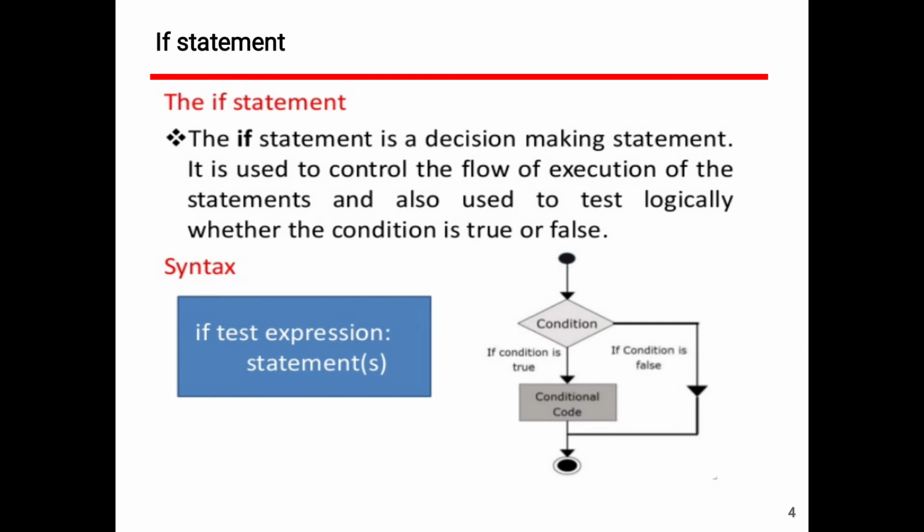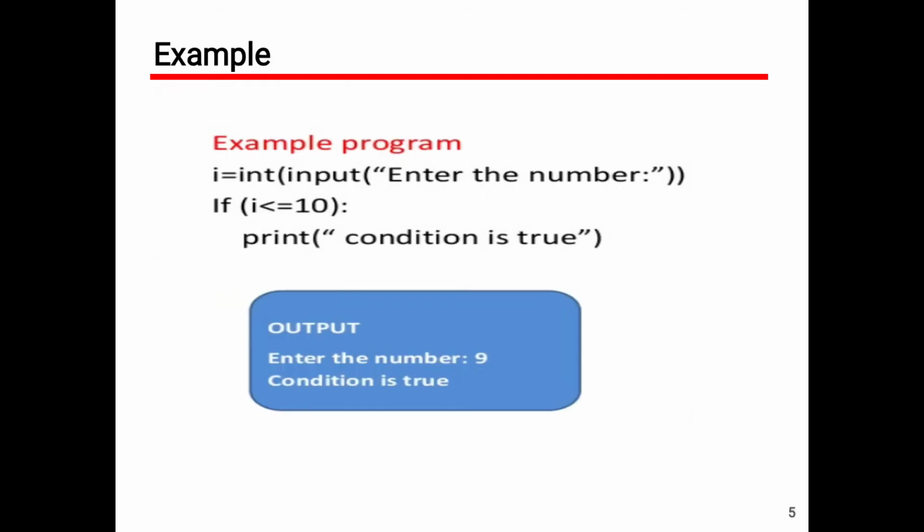Okay, so generally in Python we use a space as an indentation, or we can also use a tab as an indentation. By default, a tab is equal to 4 spaces. If you want to write more than one statement in the if block, then you have to write all the statements with proper indentation. That means you have to give all the statements with equal spaces. Whether you use the tab or simply white spaces, you need to maintain proper indentation. Okay, next, coming to the example of the if.